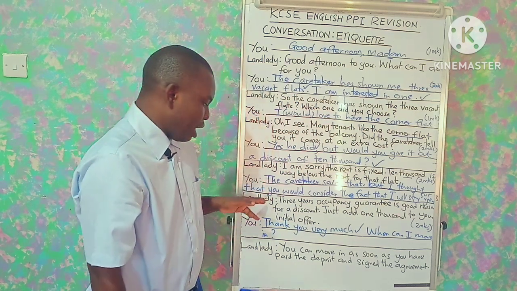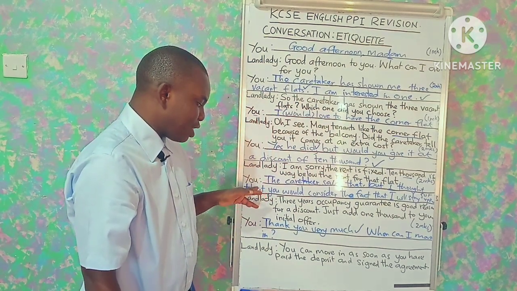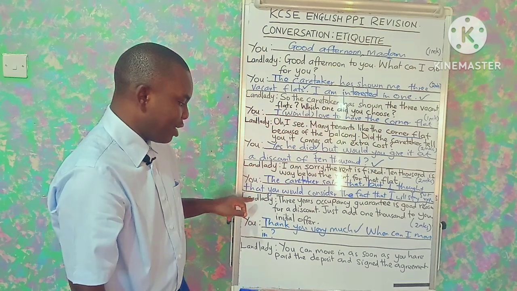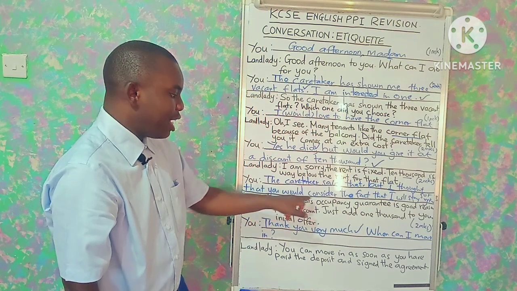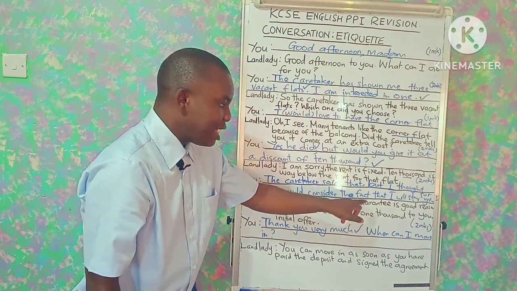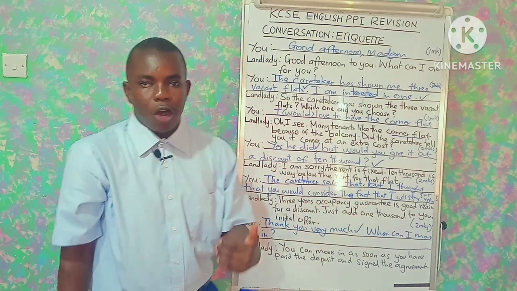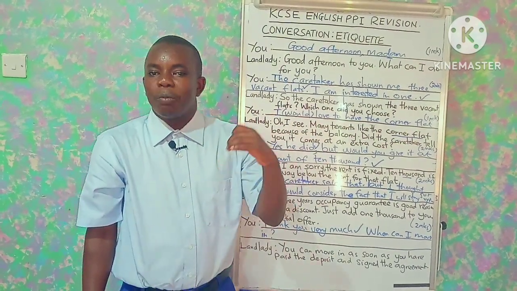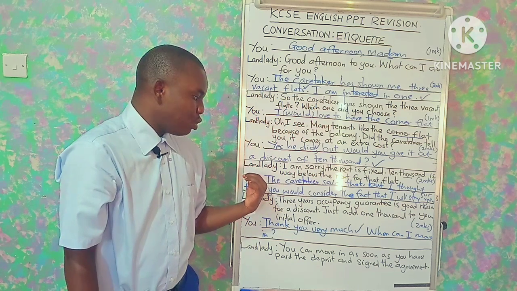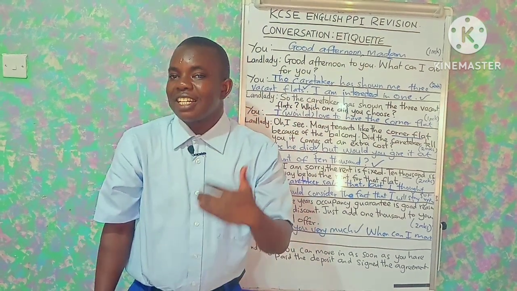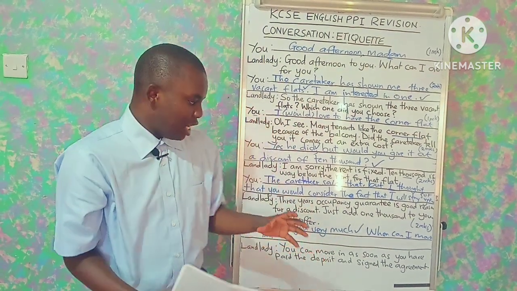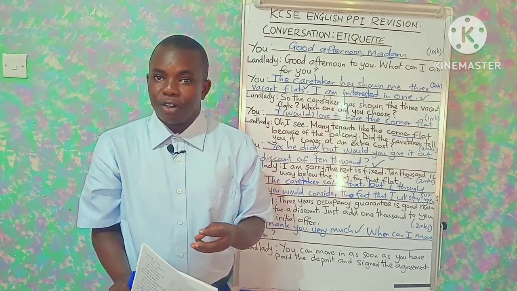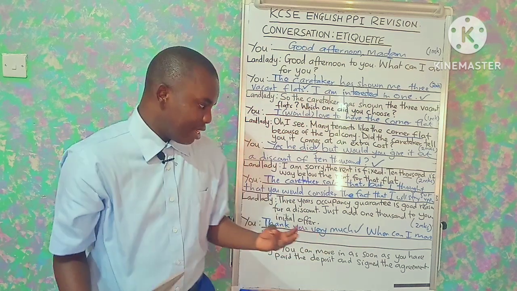Then, before we answer the second last part where the student speaks, let's look at what the landlady says. The landlady says the 3 years occupancy guarantee is good reason for a discount. So maybe at the point where the student speaks, he must have said something that he is going to stay in that flat for 3 or more years.